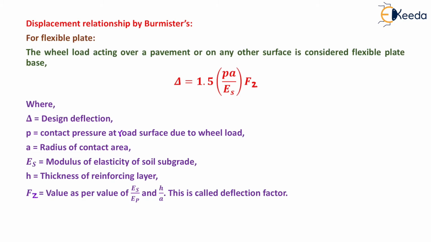For flexible plate, the wheel load acting over a pavement or any other surface is considered a flexible plate base. Now delta is equal to 1.5 PA upon Es into Fz, where delta is equal to design deflection, P is equal to contact pressure at road surface due to wheel load, A is equal to radius of contact area, Es is the modulus of elasticity of soil subgrade, H is the thickness of reinforcing layer, Fz is equal to value as per value of Es upon Ep and H by A. This is called deflection factor.